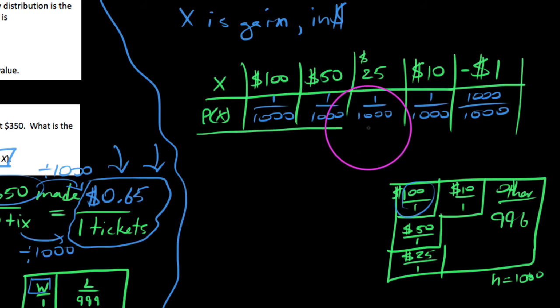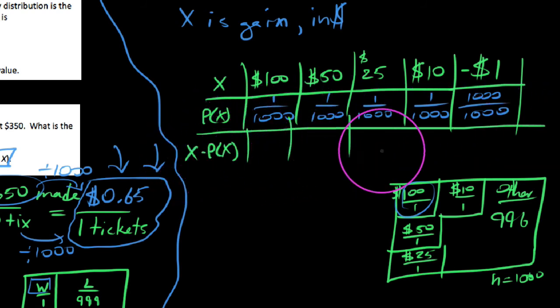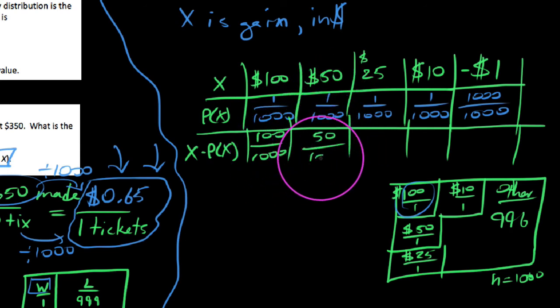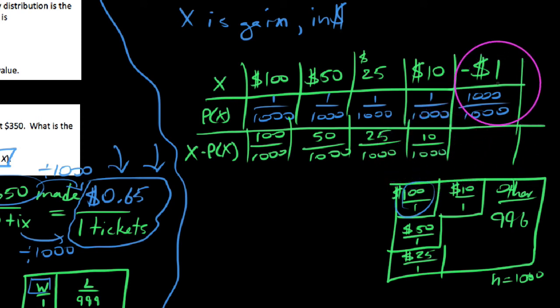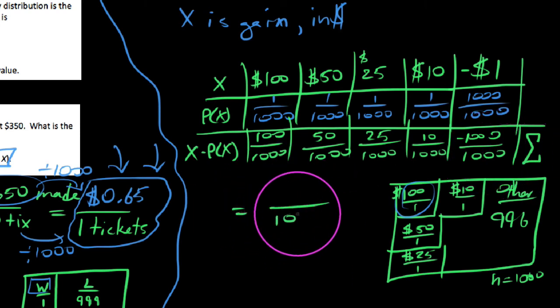So now let's go ahead and make an amendment to our tableau here. We'll drop these down and go ahead and find our long-term average. So this would be 100 out of 1,000. This would be 50 times 1 1,000th, which is 50 1,000ths. Of course, 25 times 1 1,000th is 25 1,000ths, and 10 times 1 1,000th is 10 1,000ths. And we say negative 1 times 1,000 1,000ths is negative 1,000 1,000ths. And if we actually do take the sum of all of these, I'm going to write it down here, we get 1,000ths.